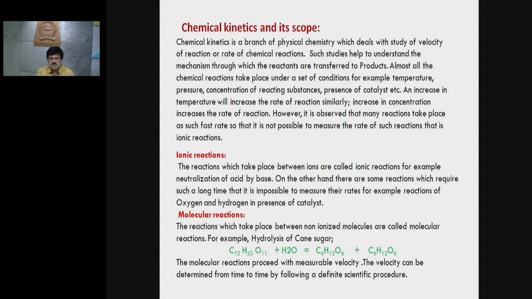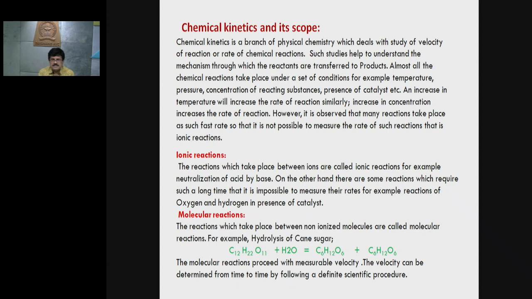However, it is observed that many reactions take place at such a fast rate that it is not possible to measure the rate of such reactions, that is the ionic reactions. So it is not possible to measure the rate of ionic reactions because they are fast. Now what are ionic reactions? Ionic reactions are nothing but the reactions which take place between the ions. For example, neutralization of acid by base.